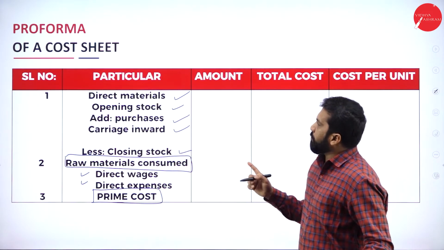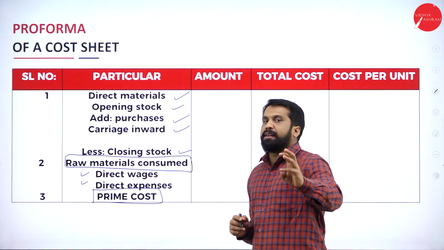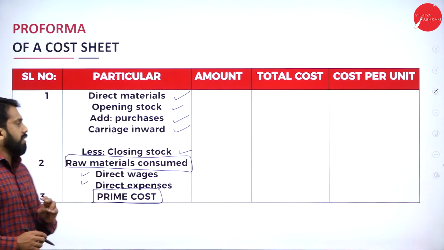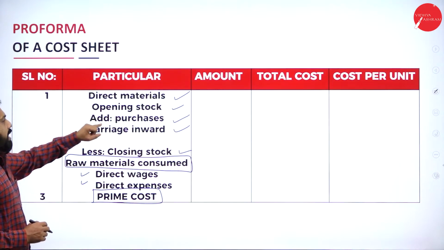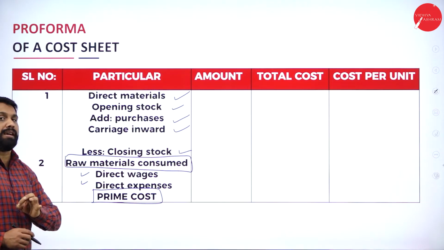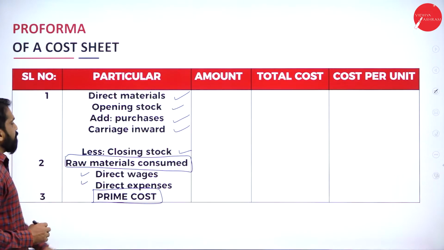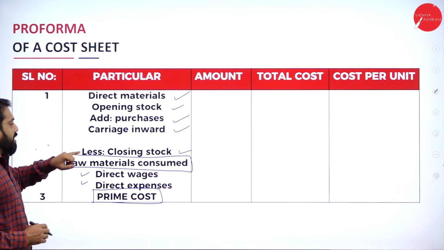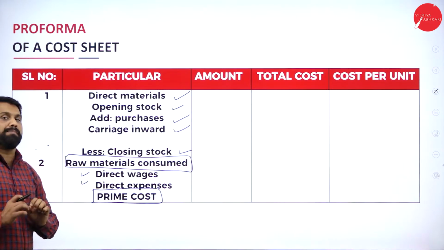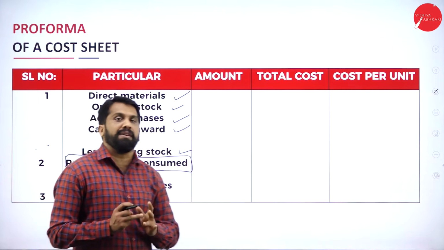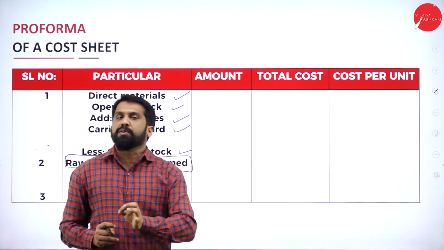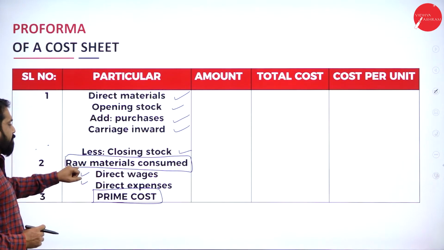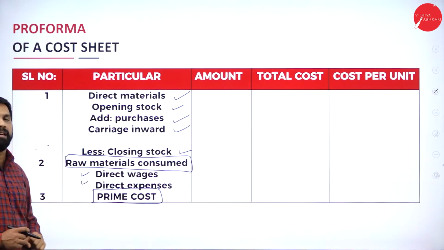Remember, we start with direct material plus direct labor plus carriage inward. Along with that, we add, if there are any, opening stock and purchases. Now, opening stock and purchases we should add. If there is any closing stock, we will minus. Opening stock add, purchases add, closing stock we should minus. Now, if you do everything, you will get raw material consumed.